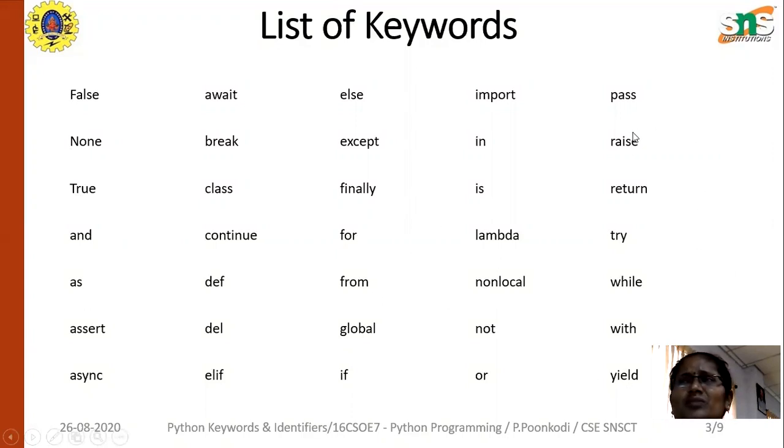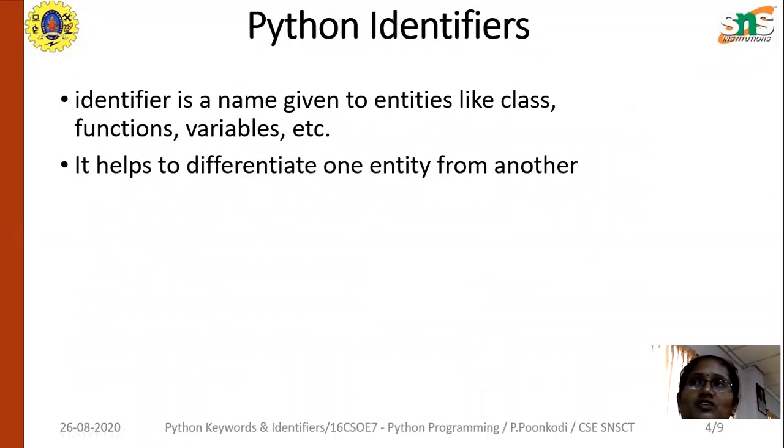In this, you will use import, else, and so on. In day-to-day life we use some of these words, but here they act as keywords when you come to programming languages. The next one is Python identifiers. A Python identifier is a name given to an entity for identification purposes. For example, we have names, right?